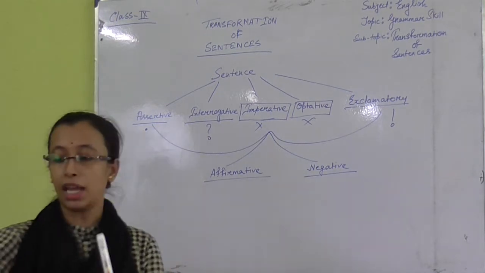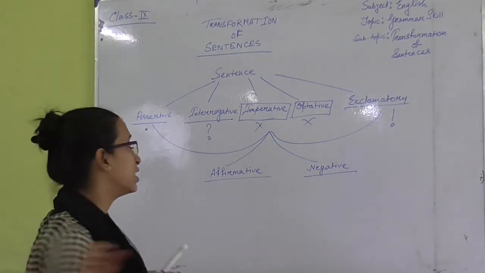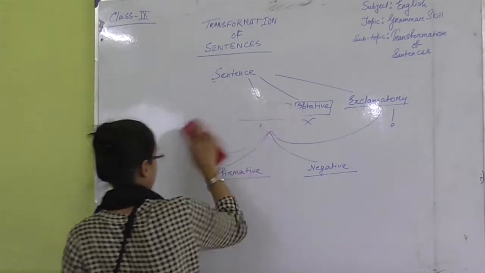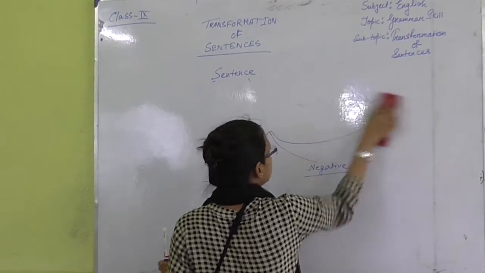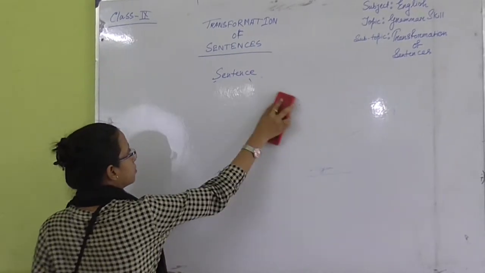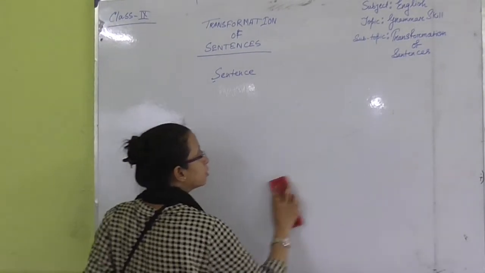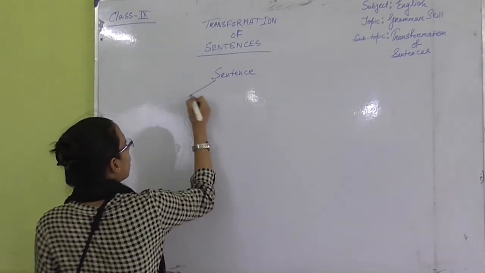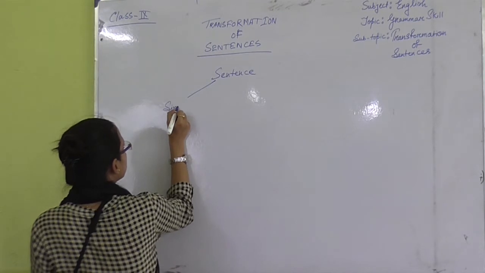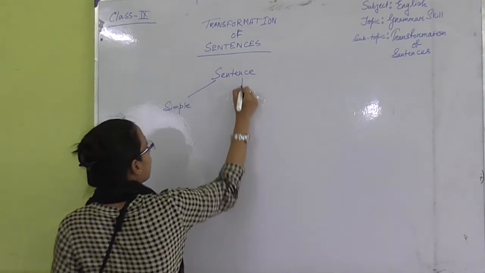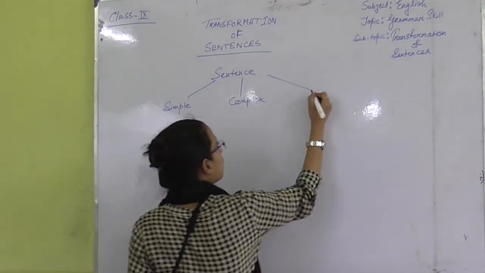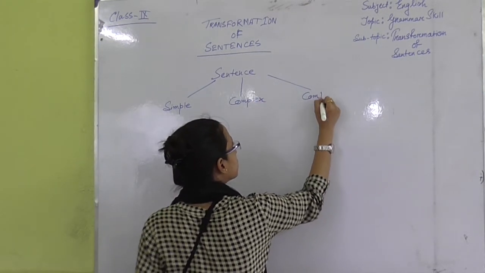In another way, we can also divide sentences into 3 categories: number 1 simple sentence, number 2 complex sentence, and number 3 compound sentence.